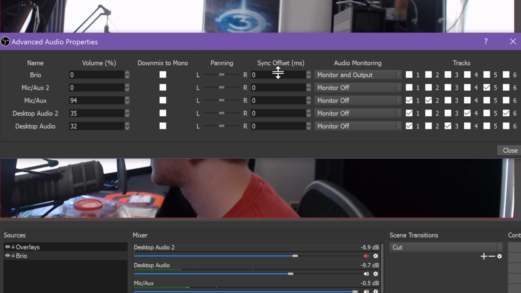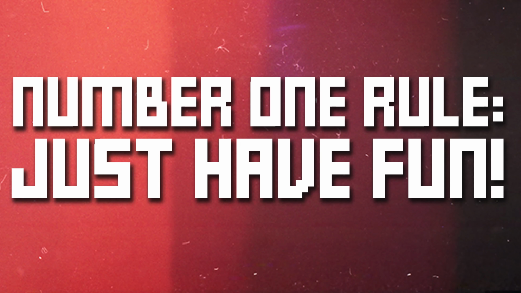Learning your way around these settings and utilizing them to their fullest extent can both help you make the best streaming and recording experience possible, and also fix any potential issues that may pop up. So jump in, balance your microphones, game sounds, music, stream alerts, and have some fun.